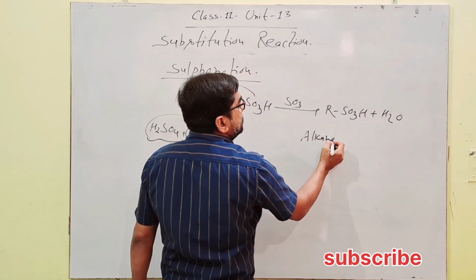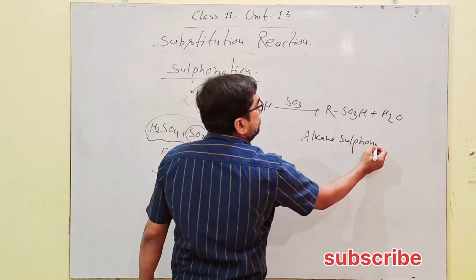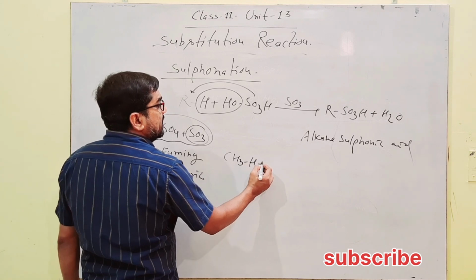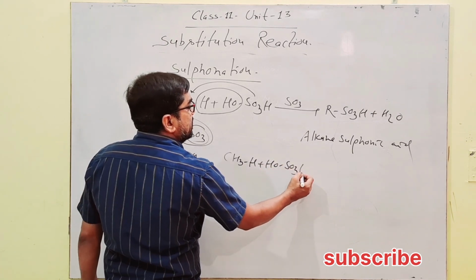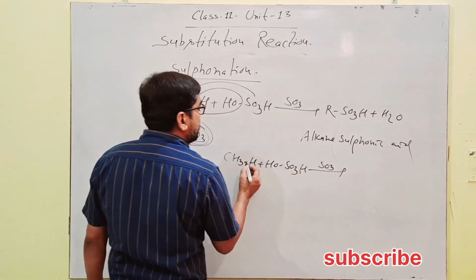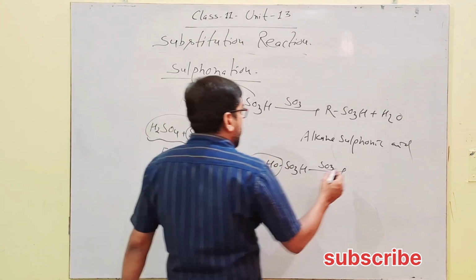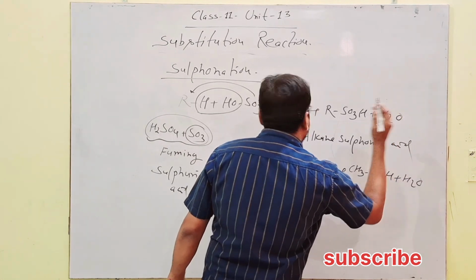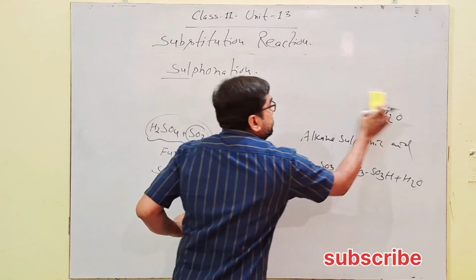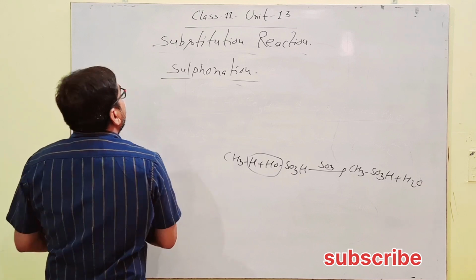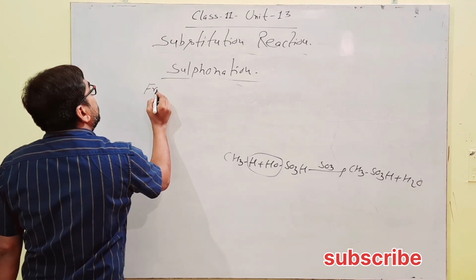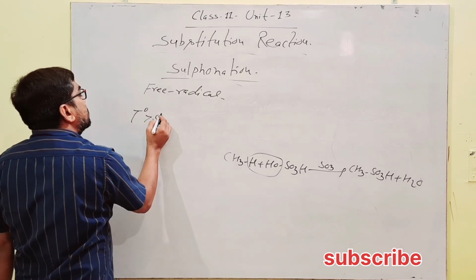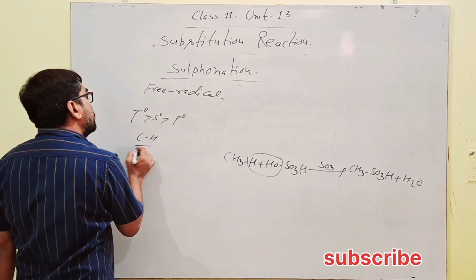Alkane sulfonic acid is formed. Like CH4 reacts with OHSO3H with SO3, fuming sulfuric acid, with elimination of H2O and formation of CH3SO3H with H2O. The order of reactivity for alkanes will be the same, because the reaction is carried out through free radical mechanism. That's why tertiary greater than secondary greater than primary carbon hydrogen bond.